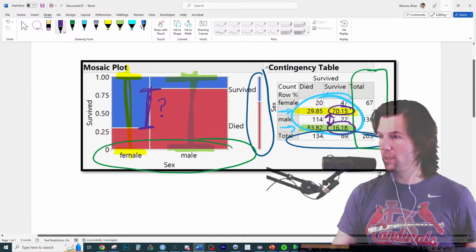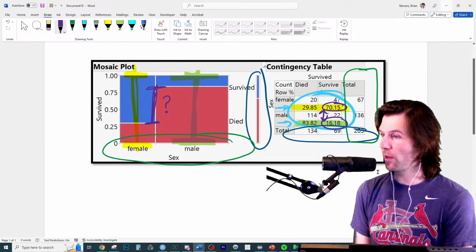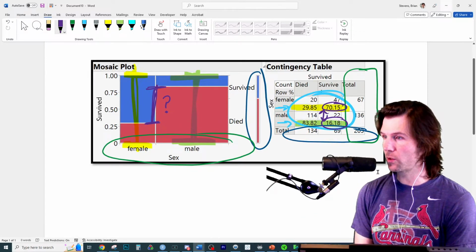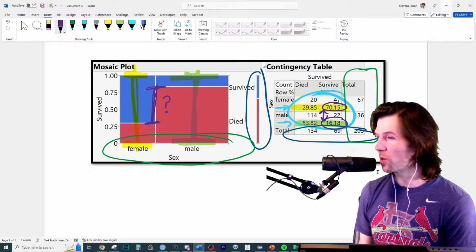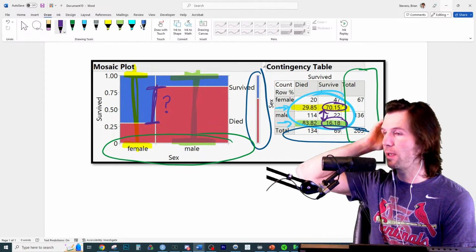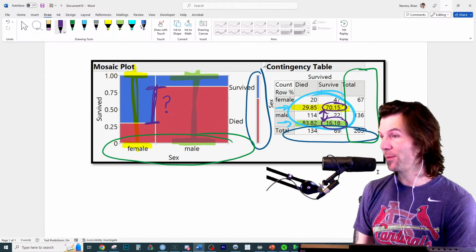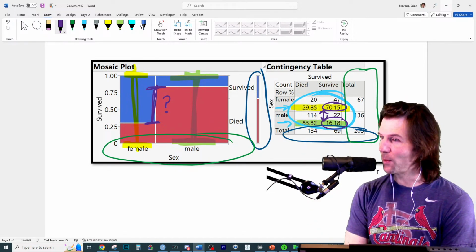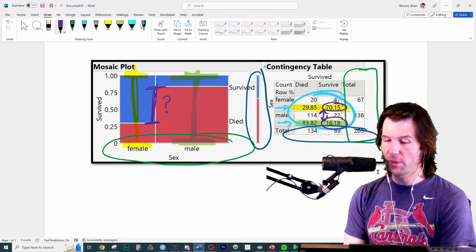We would say there that these two things are not independent of each other, that there looks to be a dependency, like someone's survival on the Titanic depended on their sex to a certain degree. It's not like your sex determined if you would survive, but it was associated. Like if you knew someone was male on the Titanic, if you knew someone was female on the Titanic, they'd be more likely to survive. So that's what we're going for.